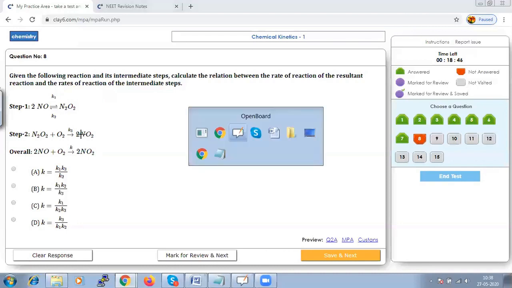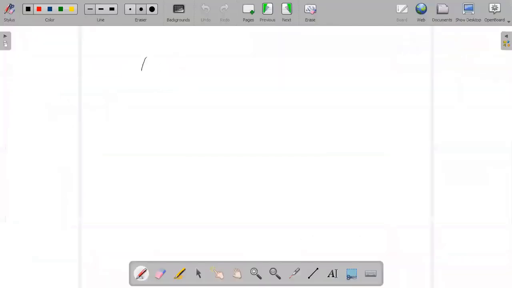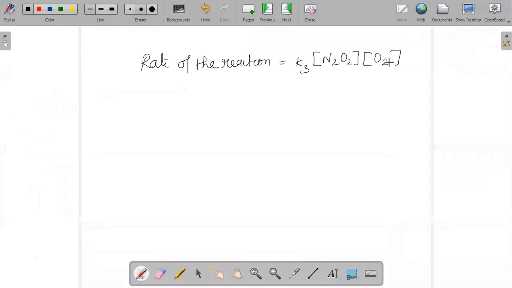So the rate of the reaction can be written as K3 into N2O2 and O2. The rate law cannot include a reaction intermediate, that means N2O2 we have to eliminate.